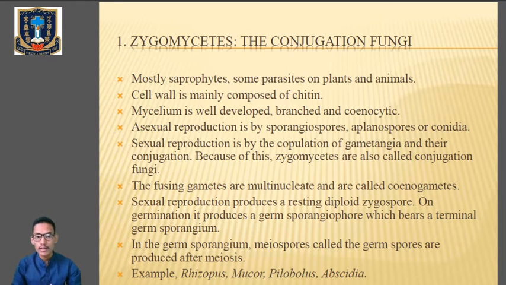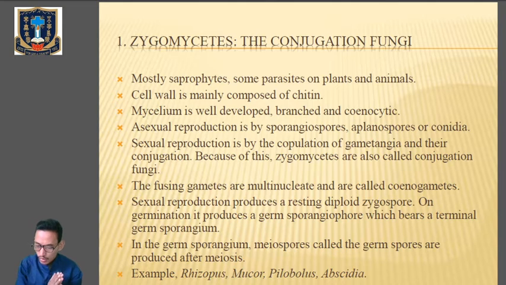The first character is that they are mostly saprophytes, which mainly draw nourishment from the dead and decaying remains of plants and animals. There are some parasites which are dependent on other hosts. The cell wall is mainly composed of chitin. Mycelium is well developed, branched and cenocytic. Next, which is important, asexual reproduction is mainly by sporangiospore, or by aplanospore, or by conidia. These are the different modes of asexual reproduction in Zygomycetes.